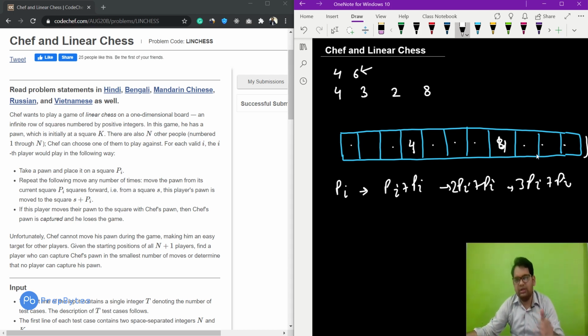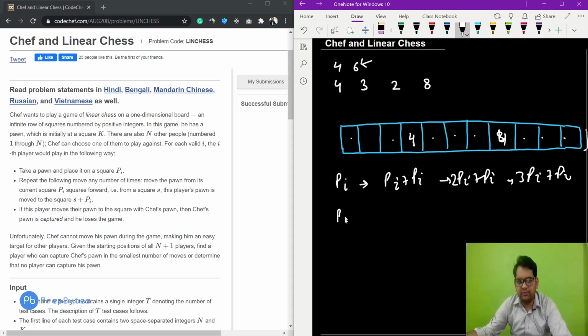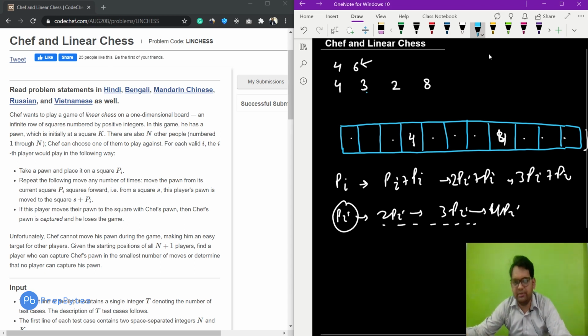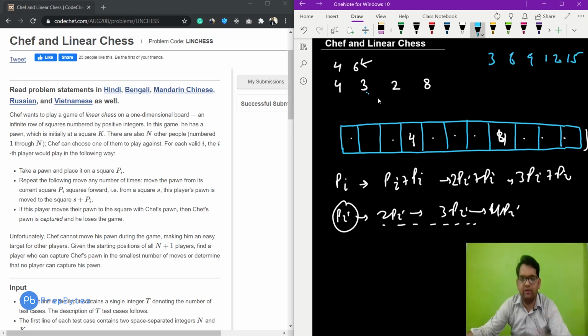So 4 plus 4, then plus 4, then plus 4, and so on. So it is nothing but Pi, 2Pi, 3Pi, 4Pi, and so on. That is nothing but the current position and its multiples, which will be the different positions for this player. So if the current position is 3, the multiples are 3, 6, 9, 12, 15. These will be the positions of this player if he moves.